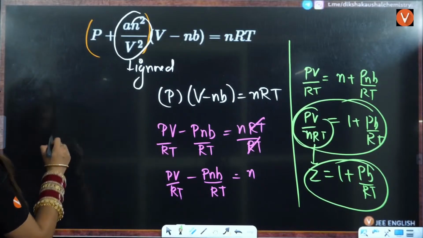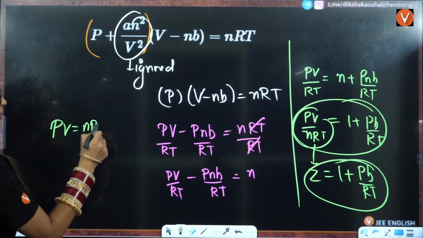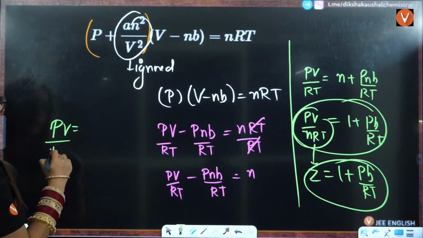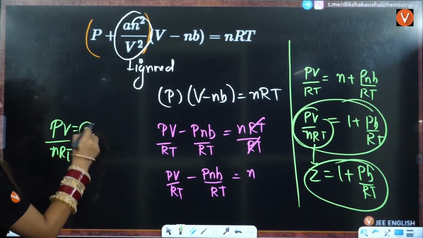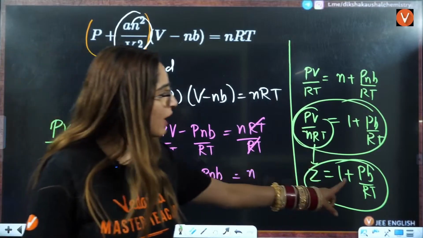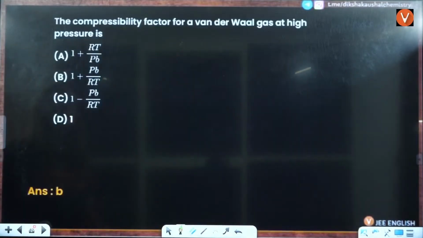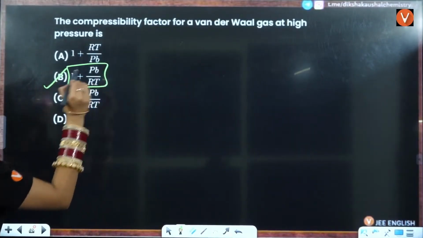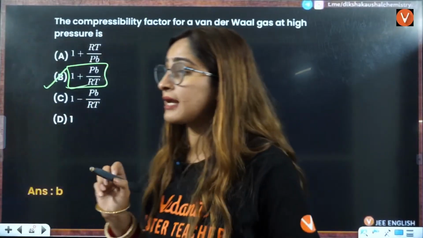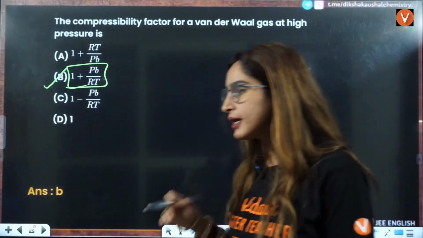So basically, PV equals nRT is the ideal gas equation. PV by nRT is your compressibility factor. So Z equals 1 plus Pb by RT. B is the correct answer here, the correct answer for the compressibility factor.